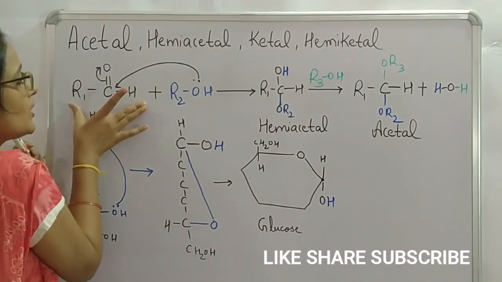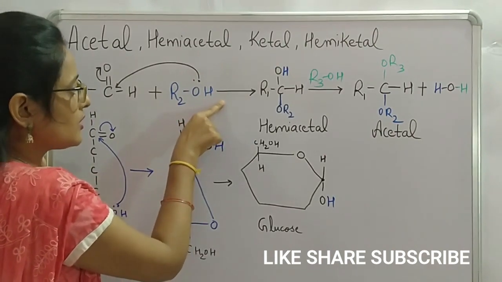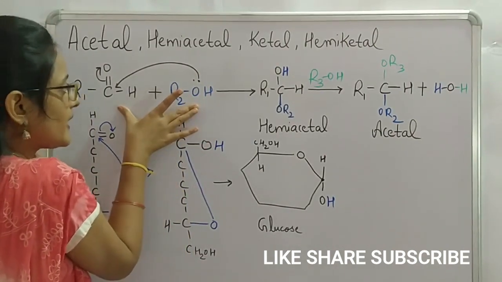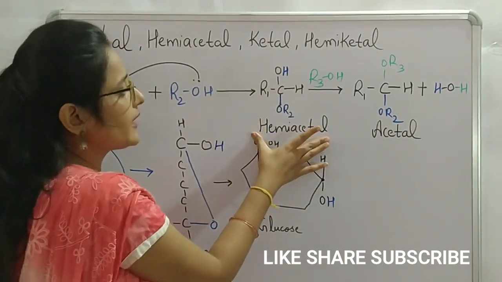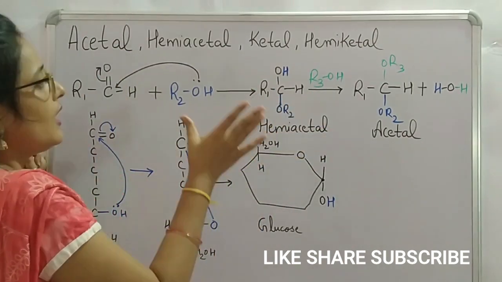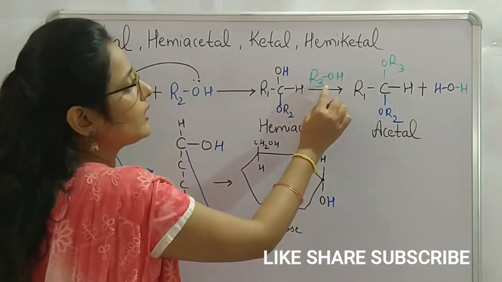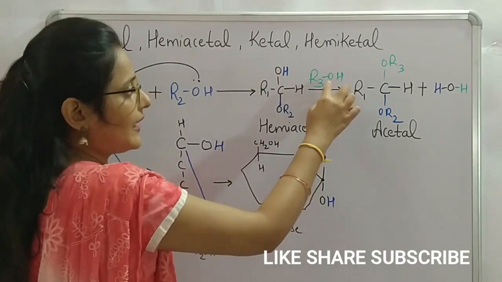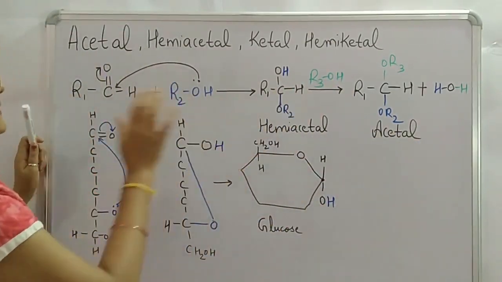And when such a molecule interacts with another molecule containing alcohol as the functional group, due to their interaction, we will get one organic compound, and that compound will be called a hemiacetal. Now, when this hemiacetal interacts with one more alcohol containing compound, then we will get one acetal. Let's see this in detail.